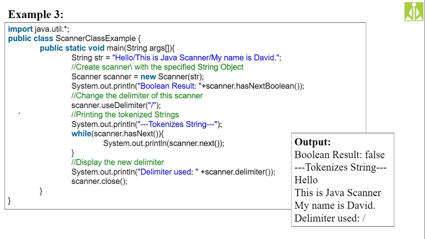Okay. Then use the delimiter. In the string, instead of reading like a line, we are reading the inputs with the help of these delimiters. The use delimiter is dividing our complete string into small tokens. And whenever you say has next, it will read one token from the provided string. So using the delimiter we are reading the values.